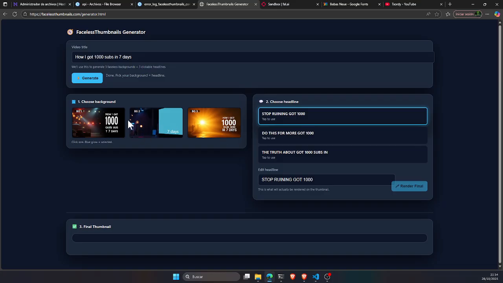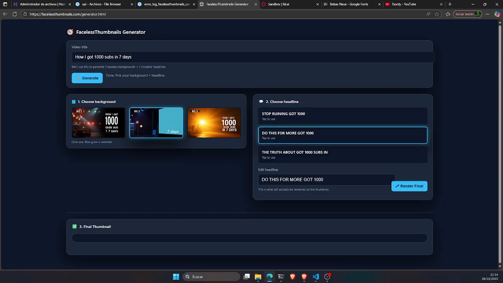For example, I will choose this one in the middle that has no letters on it, and I'll do this. As you can see, the text is not interesting. I mean, the headline algorithm, so to say, is not good. I think I will replace this part with some AI tools. But once I have this plus this text here, I can change both places here.